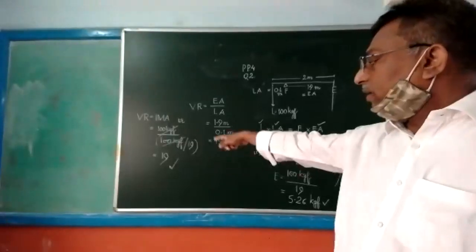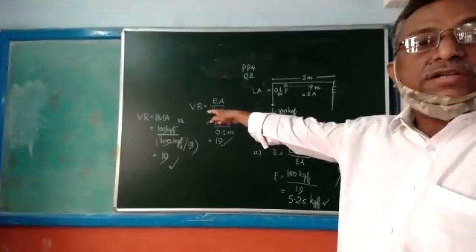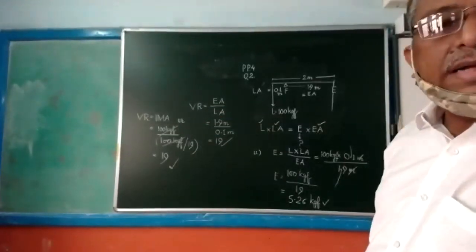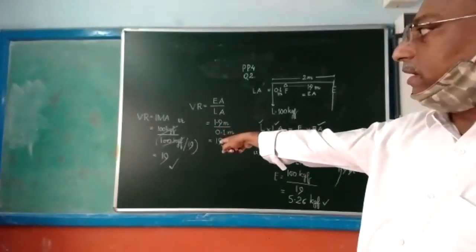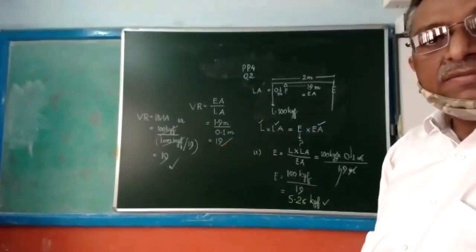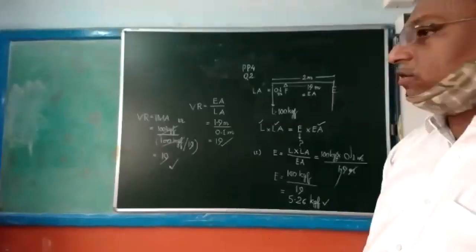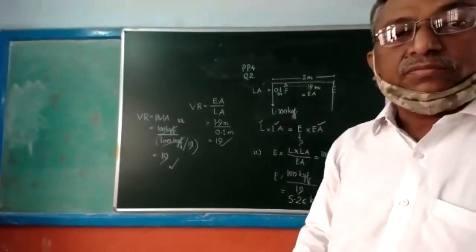If that is used, velocity ratio is always equal to ideal mechanical advantage. So there I found 19 as the velocity ratio. We make that assumption only, VR equals IMA. It means no energy is wasted.